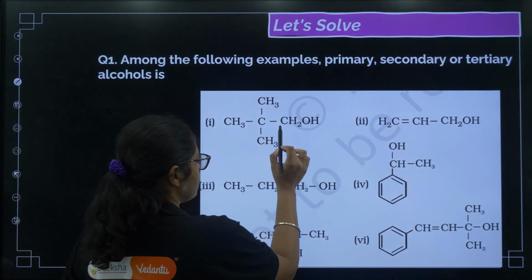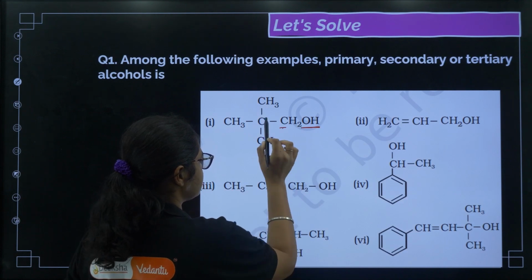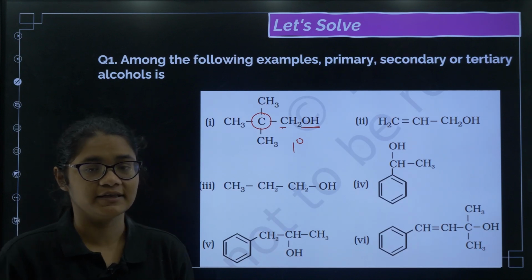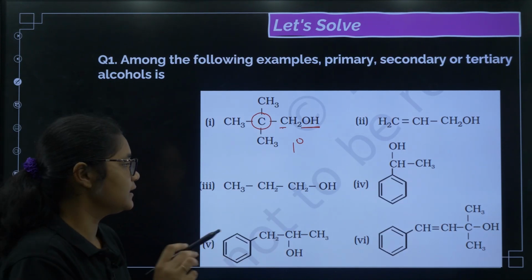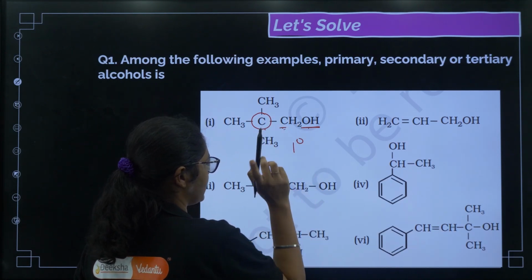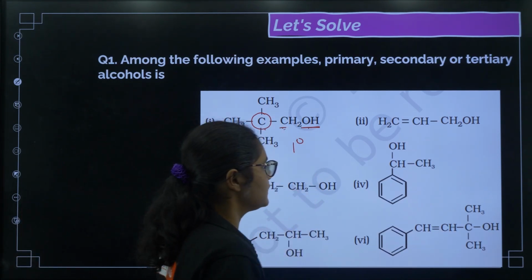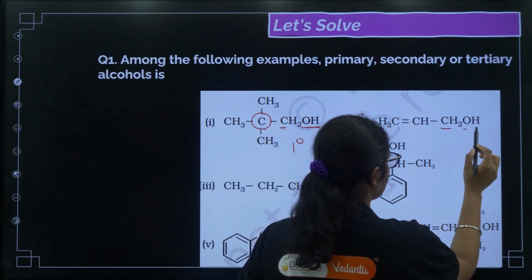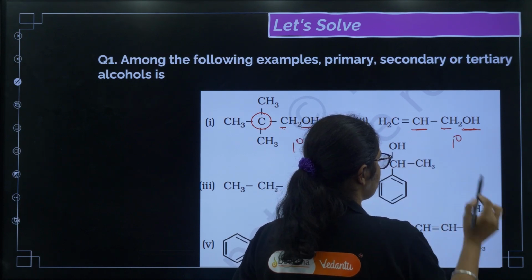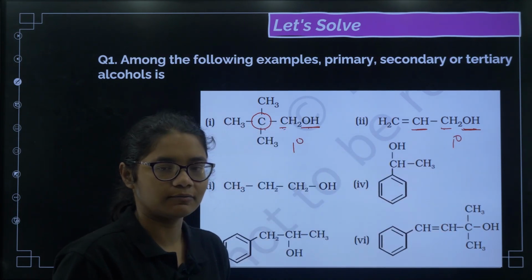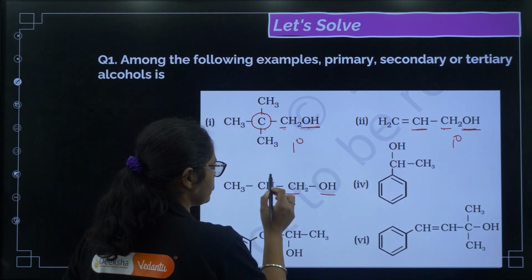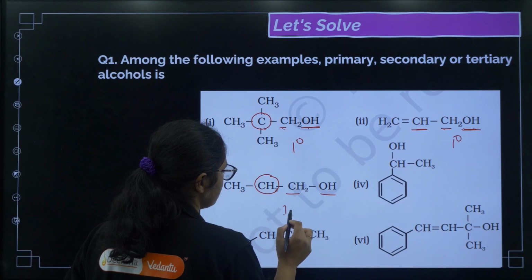First one, the carbon containing the OH group is attached directly to only one carbon, right. So, this is primary. Many of you might make a mistake here by writing tertiary, but remember, the carbon containing the OH group is attached directly to one carbon. So, it is primary. Here if you see, this is the carbon containing the OH group, and again this is connected to only one carbon directly. So, this is also primary, but is it a normal primary? No, it is allylic primary. Okay. Next, if you see here, the carbon containing the OH group is attached to one carbon. So, yes, this is also primary.